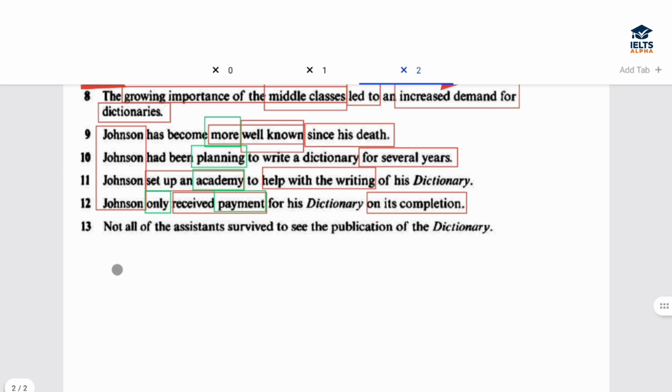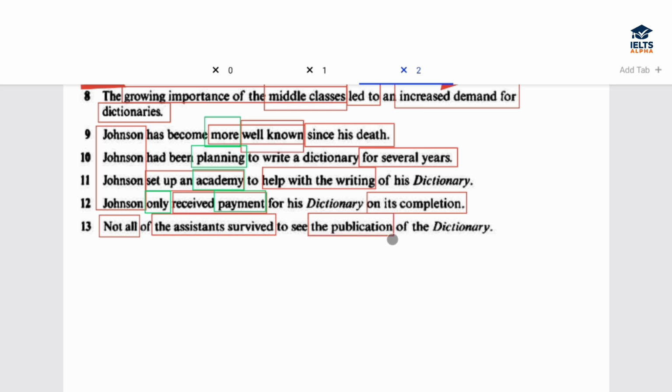13th question now. Not all of the assistants survived to see the publication of the dictionary. So, the dictionary that he was working upon, he had some assistants working with him. However, not all of the assistants survived to see the publication. So, even before the dictionary was published, maybe some of them or one of them died.